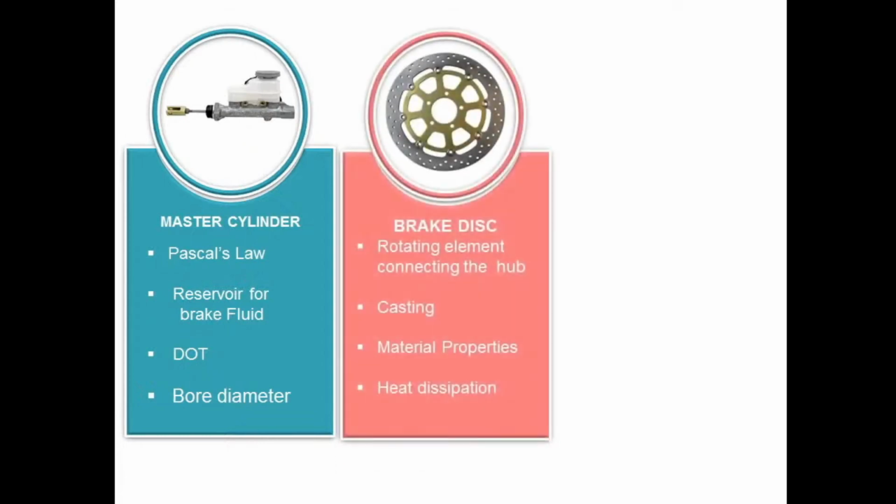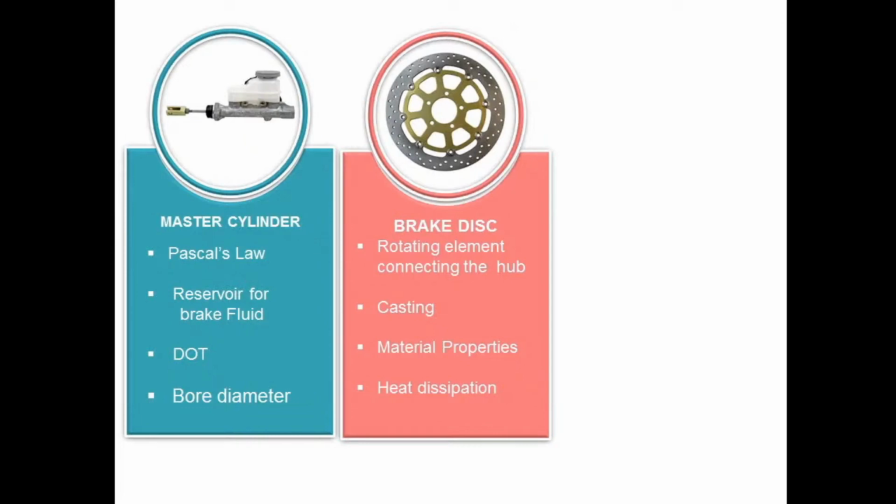Now next is the disc. The disc is the main rotating part of this system, which is usually connected to the hub. Discs are manufactured using the casting process. The casting process is one in which a molten material, that is liquid material, is poured into a mold which contains a cavity of the shape we want. Then this material is allowed to solidify. This solidified part is then known as a casting. Discs are usually cast.